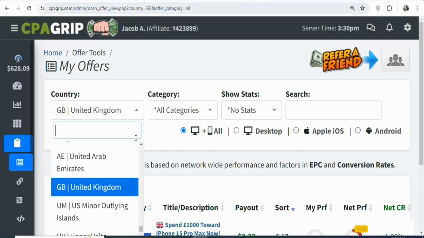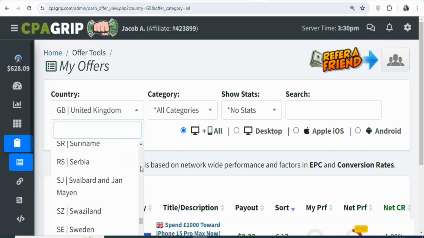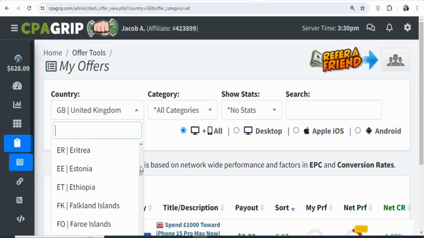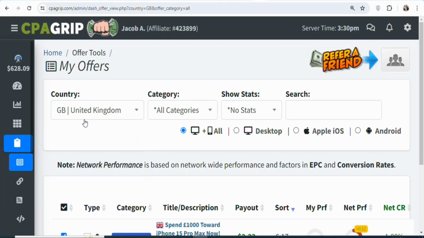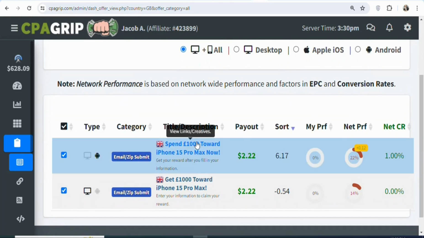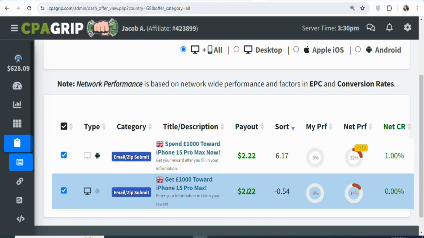Once you click on it, you can select any country that you want. Once you click on the country that you want, you get offers that are available in that country so that you can promote them to make money from home anytime you get a lead. You can see a whole lot of different countries. Right now you can see the country is the United Kingdom. So when you scroll down, you see these are the offers that are allowed to be promoted to people who live in the United Kingdom. You can see the first one, you are going to be earning $2.22 for every lead that you get. The second one is the same thing. You are going to be earning the same amount.